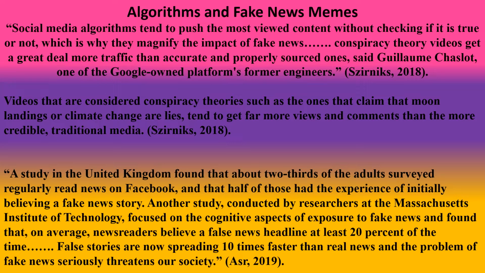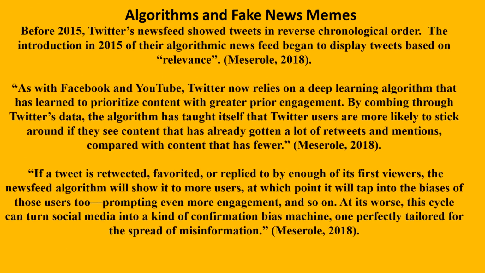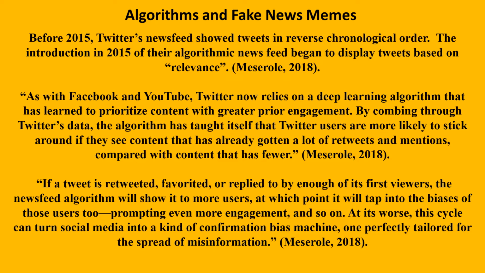There have been studies conducted regarding fake news. False stories are now spreading 10 times faster than real news, and the problem of fake news seriously threatens our society. Before 2015, Twitter's news feed showed tweets in reverse chronological order. The introduction in 2015 of their algorithmic news feed began to display tweets based on relevance.